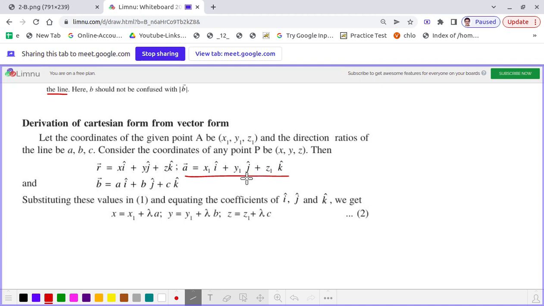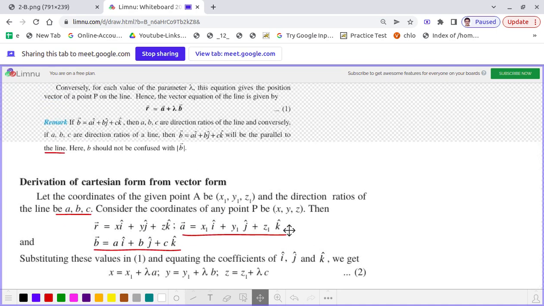And the direction ratio of the line, the line parallel, what we discussed, that the straight line should be given parallel to a given line. If that parallel line is having direction ratios A, B, C, then obviously the vector B can be represented as A i cap plus B j cap plus C k cap. We discussed this, right, in the remark section.